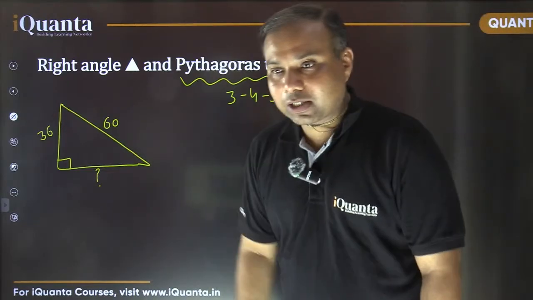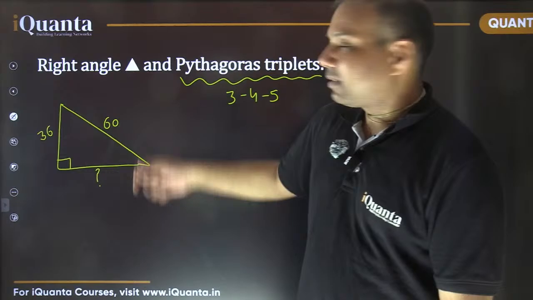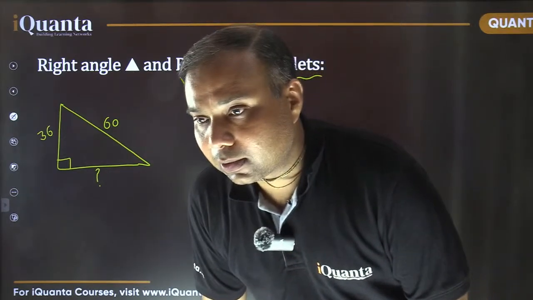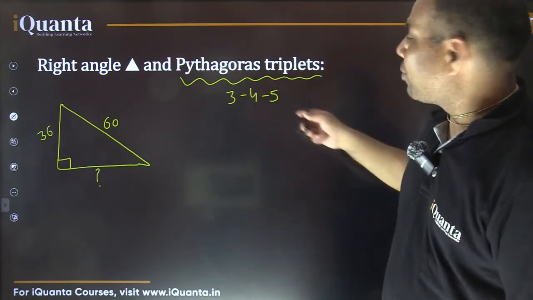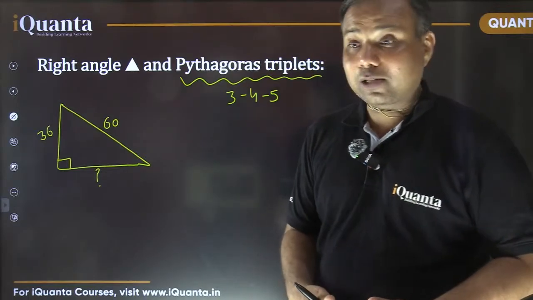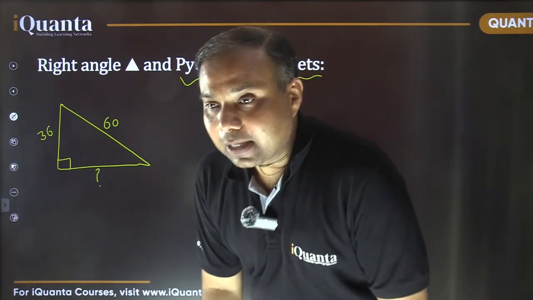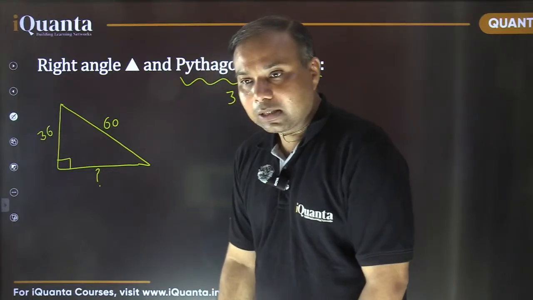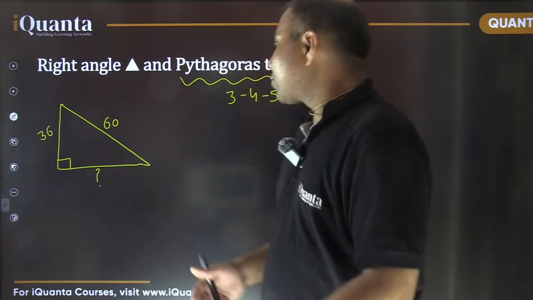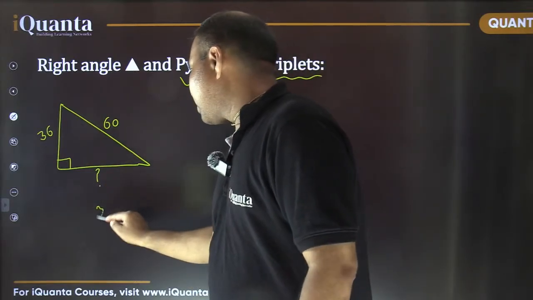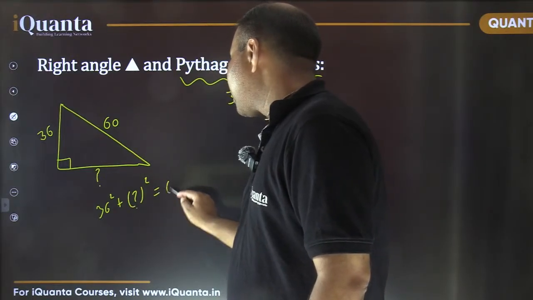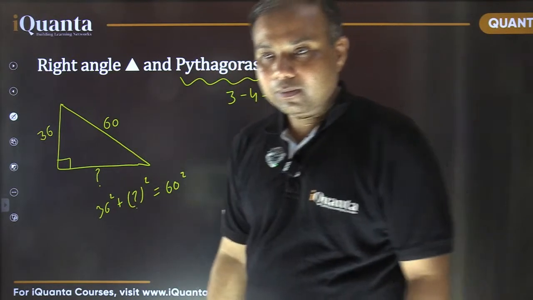Please answer this question fast. The 2 side lengths are given, 36 and 60. Yes, 3, 4, 5 is right there, Jones. 3, 4, 5 is the smallest primitive Pythagorean triplet, and all its multiples will also become right angle triangles. So in this case, what is the answer here? Yes, 48 is correct. Good. How did you do it? Using Pythagoras theorem, certainly 36 square plus this question mark square should be equal to 60 square. That's one of the ways.